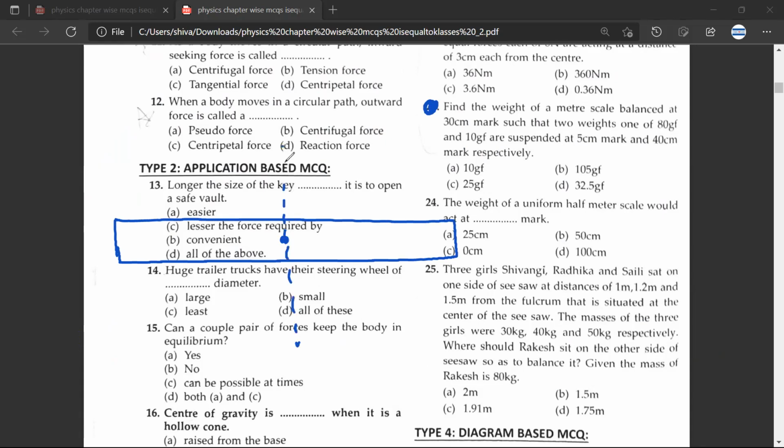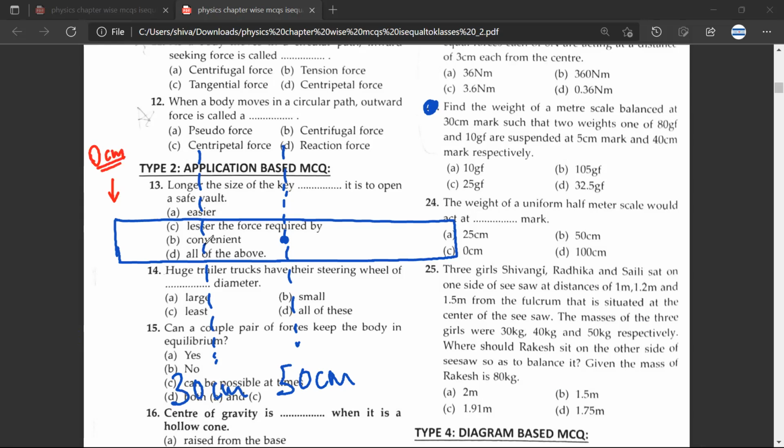This is a meter scale, so the midpoint would be 50 centimeter and the fulcrum would be at 30 centimeter. Shabash. So this would be 30 centimeter, this would be 50 centimeter. Two weights, 80 GF and 10 GF, are at 5 and 40. So we consider this to be the 0 centimeter mark.